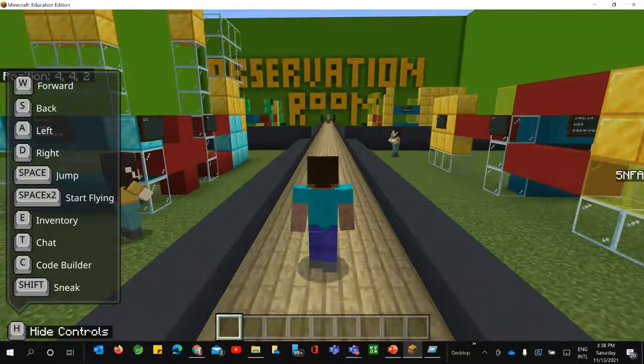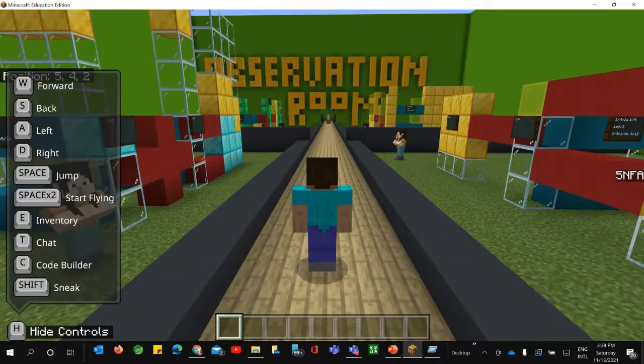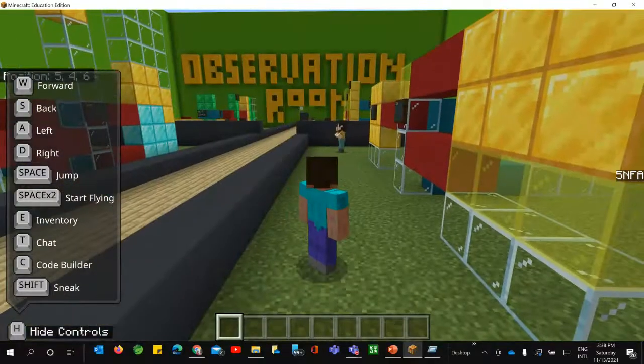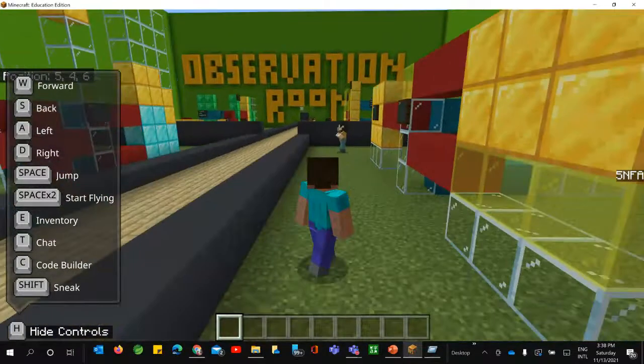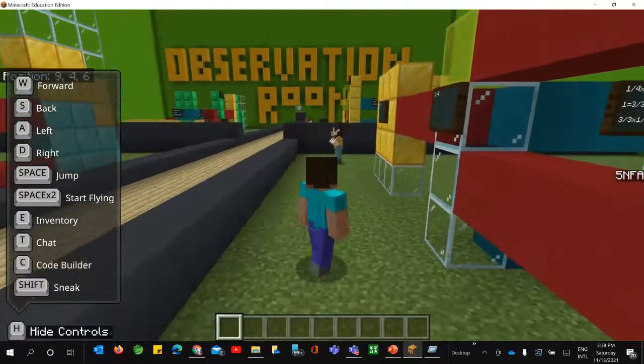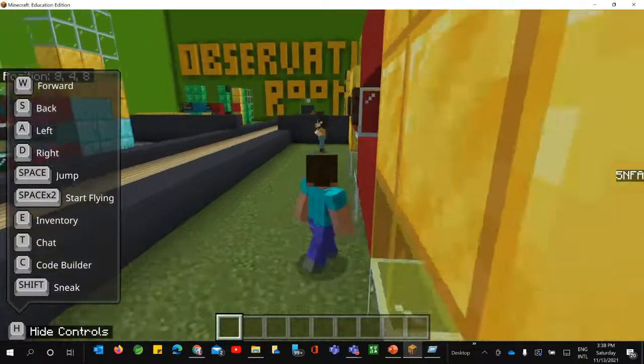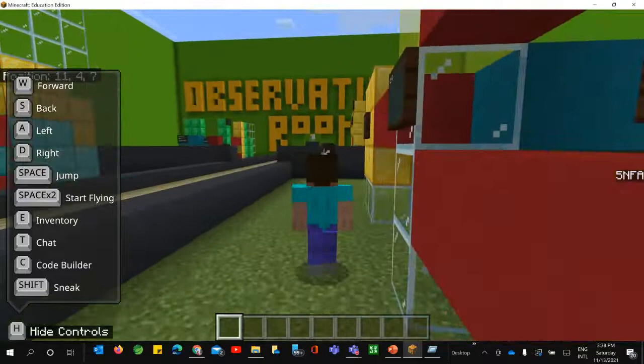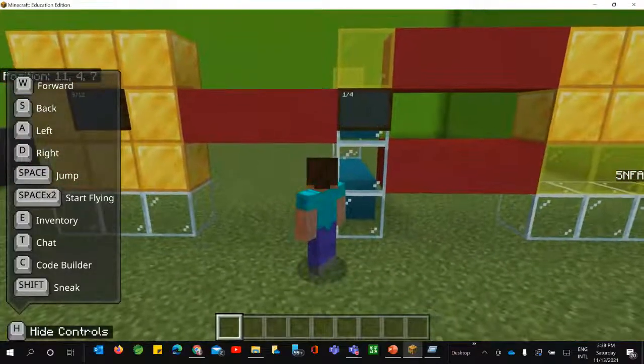Now, what do you see? These are the examples given to us. You can get into this activity and check what it is all about. Here it is showing 1 by 4.